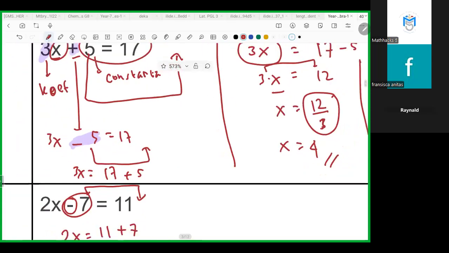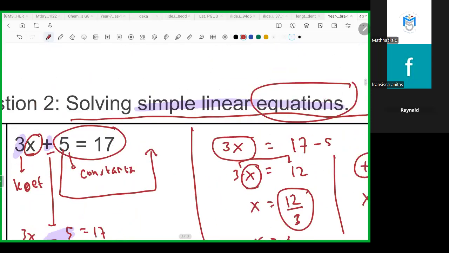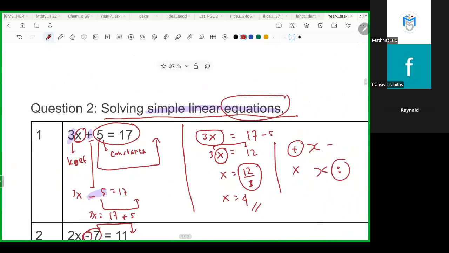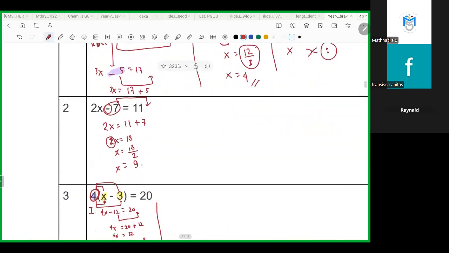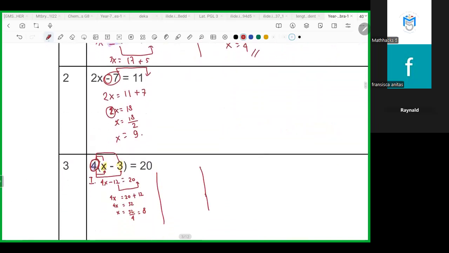The reverse for multiply by is divided, right? So the next is x minus 3. Put the 4 as divided. So x minus 3 equals 20 divided by 4, it's 5, right?